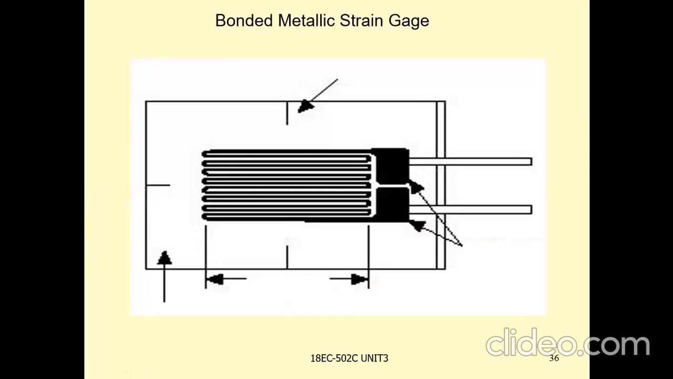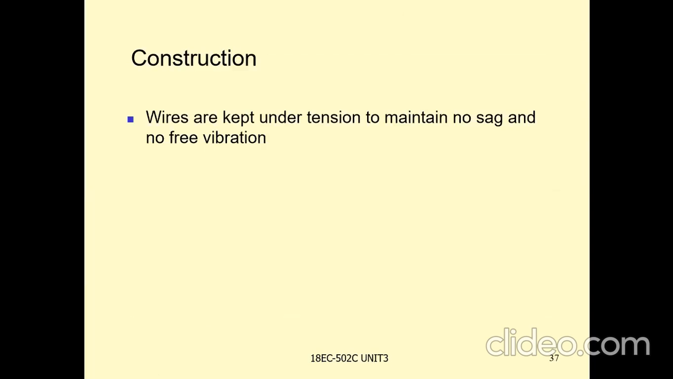And this is another type, the bonded metallic strain gauge. See here, these are the solder tabs. These are the alignment marks, and this is the grid length, the length of the grid, and this is the base or carrier. Wires are kept under tension to maintain no sag and no free vibration.